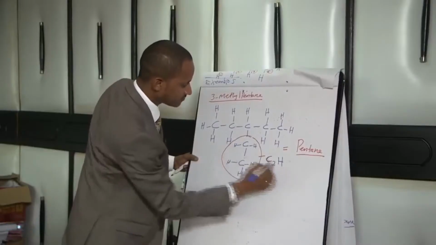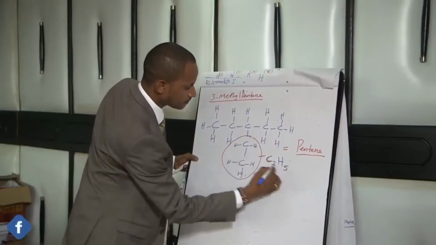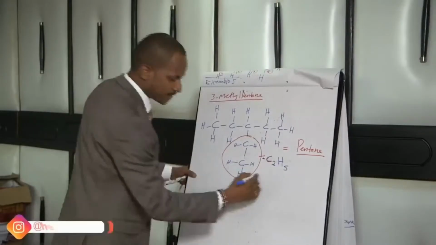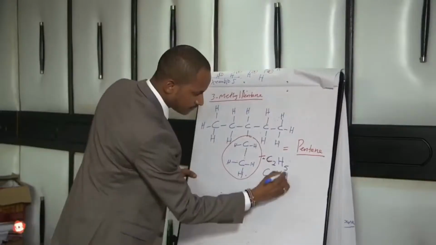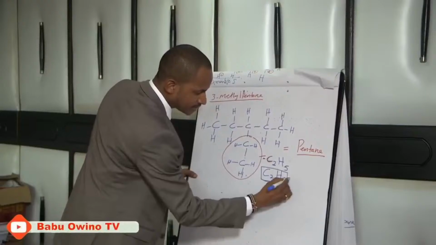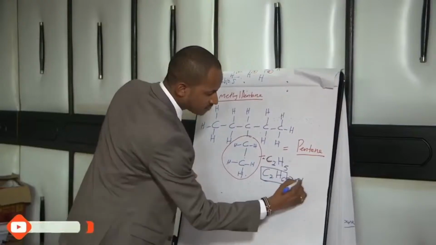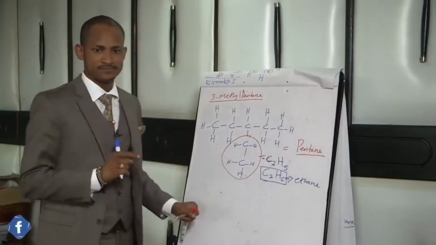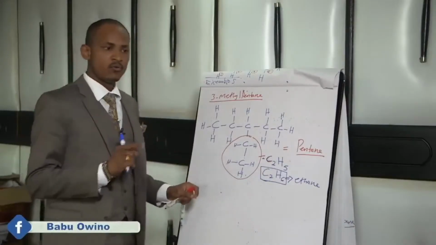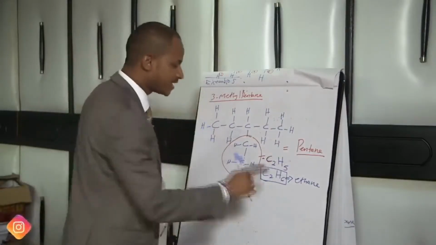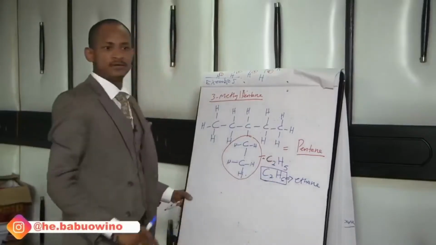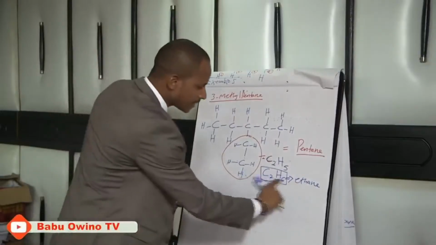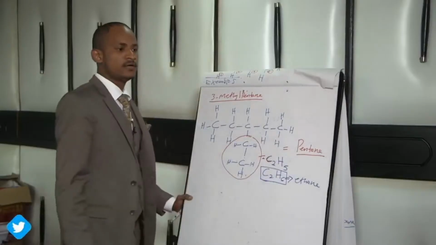1, 2, 3, 4, 5. 2 carbon atoms with 5 hydrogen atoms. The parent was C2H6. This is the parent alkane. The parent alkane is called ethane. Therefore, any compound with 1 hydrogen atom less than the parent alkane is called an alkyl.